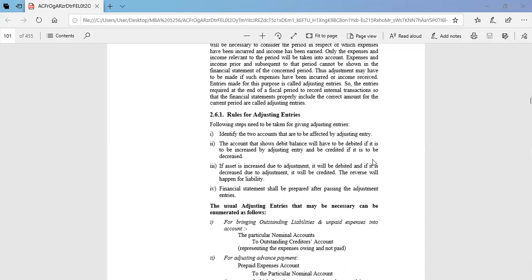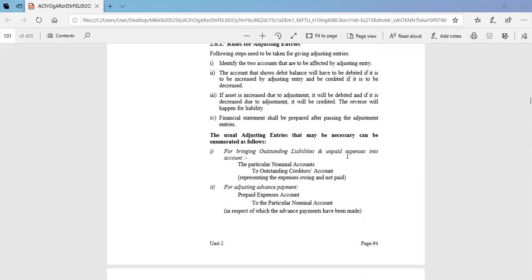Number three, if an asset is increased due to adjustment, it will be debited, and if decreased due to adjustment, it will be credited. The reverse will happen for liability. And number four, financial statements shall be prepared after passing the adjusting entries. The usual adjusting entries that may be necessary can be enumerated as follows. Number one, for bringing outstanding liabilities and unpaid expenses to the accounts.